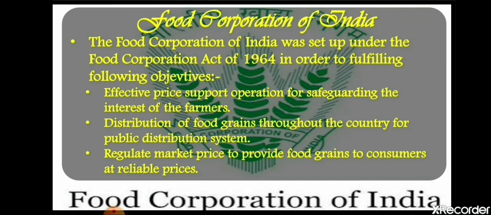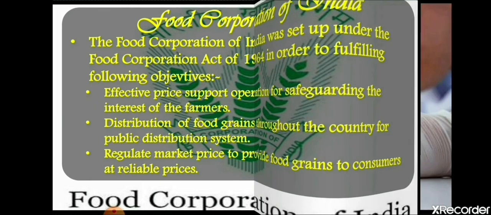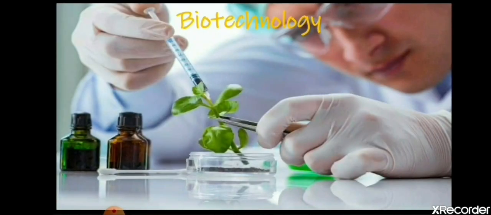Regulate market price to provide food grains to consumers at reliable prices. FCI is responsible for deciding the prices of the crops so that everyone can get the product at reliable prices.